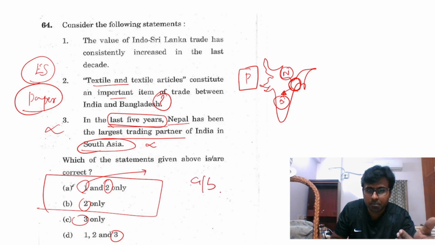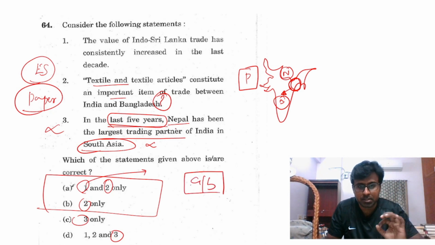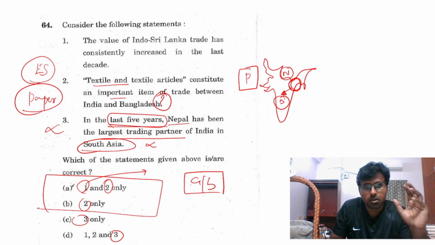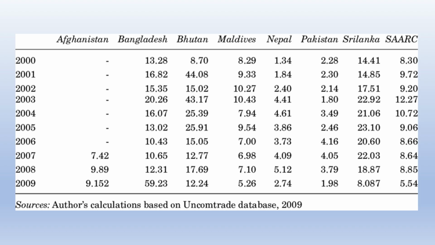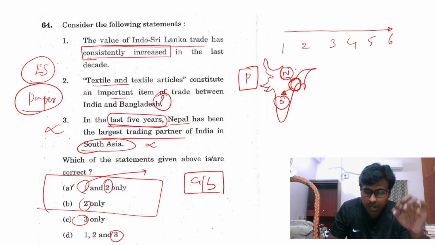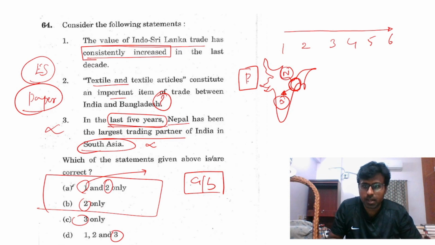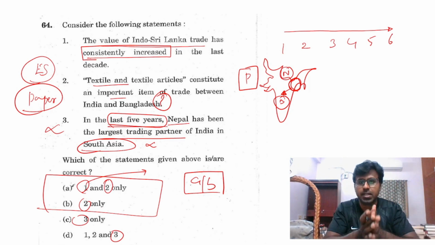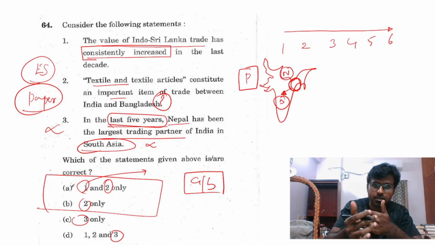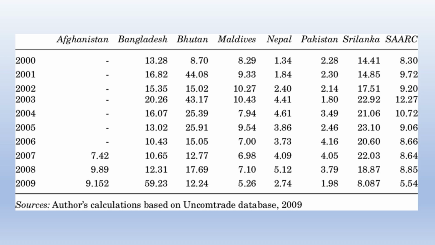So A or B. And in this, the value of Indo-Sri Lanka trade consistently increased in the last decade. See, consistently, it should have increased like this: 4, 5, 6, with consistency. What will happen in a country's relationship? There is a possibility that it could have stagnated somewhere, or it could have decreased. When you consider 1 year, 2 years, it is hard to tell.